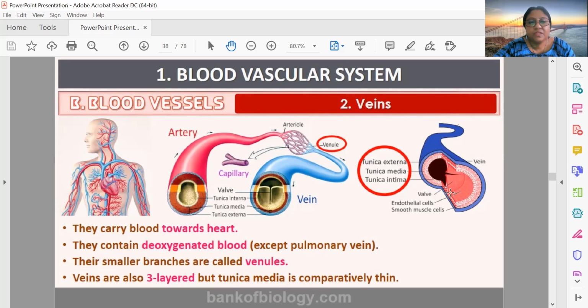That's why if you compare the blood pressure in artery and vein, in veins the blood pressure will always be low. You know, doctors check the pulse, all of you must have seen it. They actually feel the blood pressure in the artery, not the vein, because in the vein it is very slow.